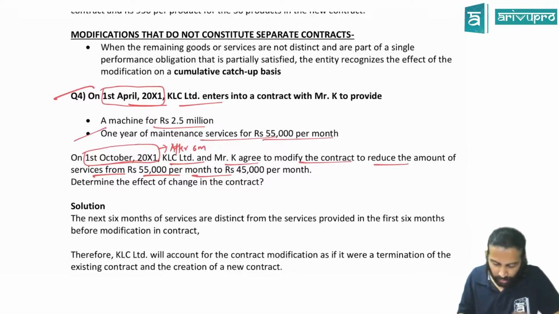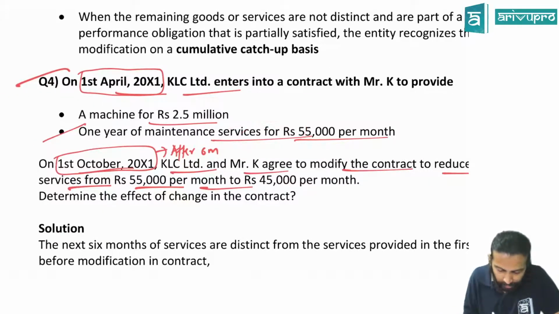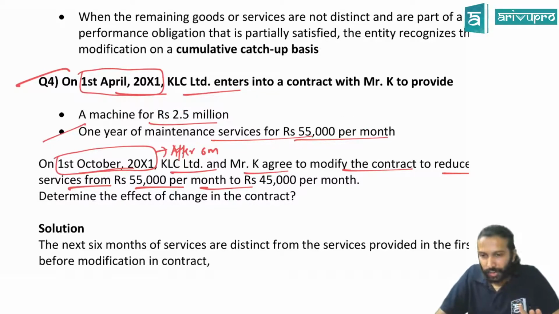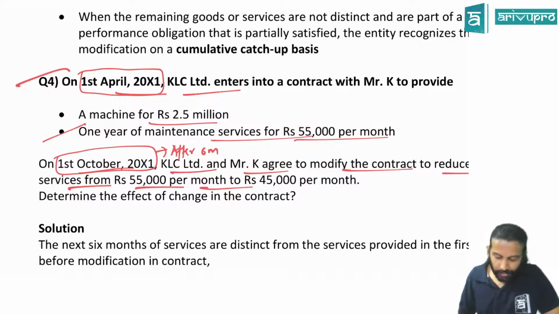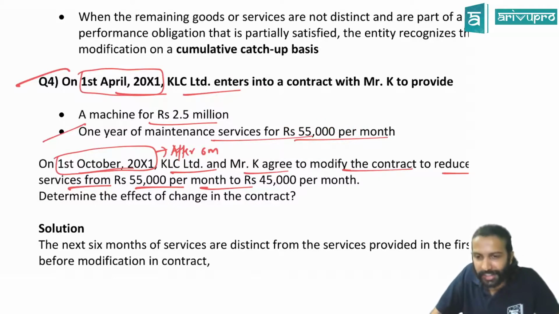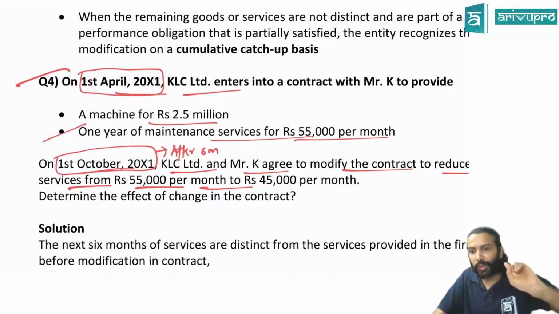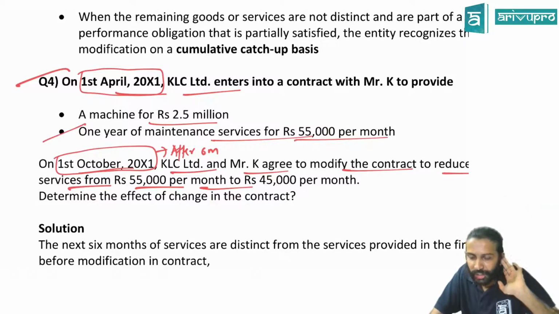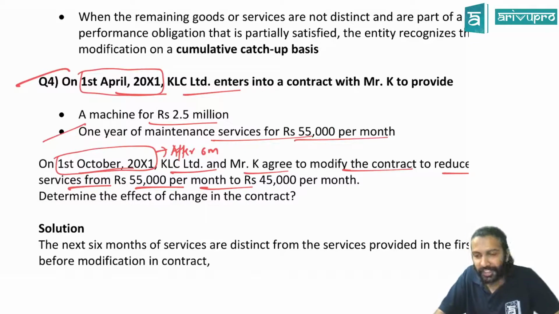So here goods is not there. It's a maintenance contract. Goods is already provided; machinery I supplied on day 1 only. Service I'm providing. So how can the scope of service be increased? Instead of 1 year maintenance, had they told now we'll make it 2 years maintenance, then the scope of service would have increased. Here the scope is increasing, or decreasing? Actually the price changes here. Scope is unchanged, correct?